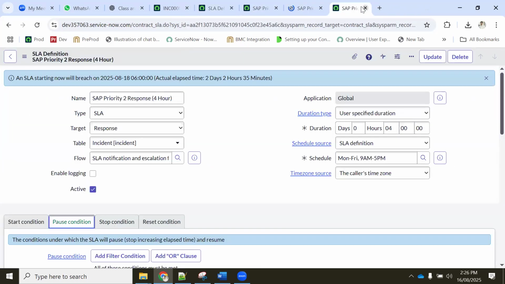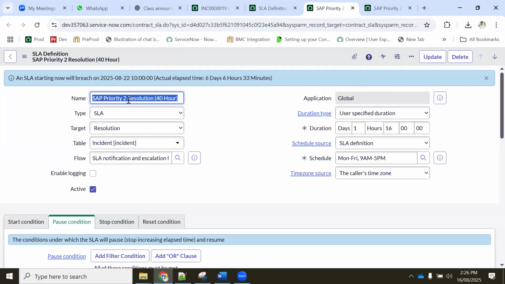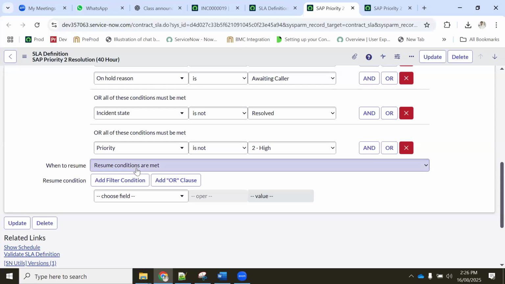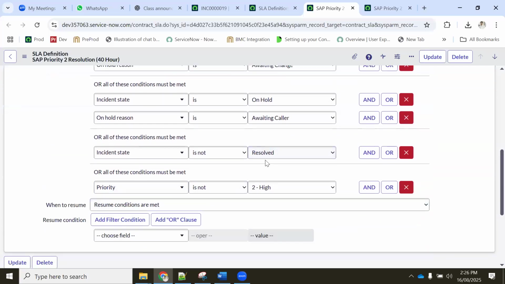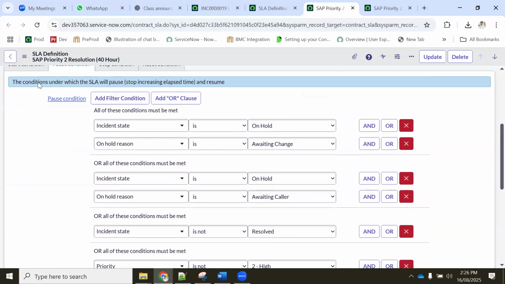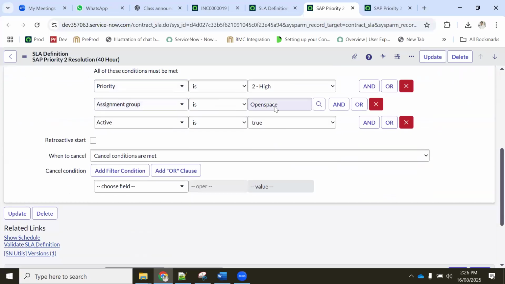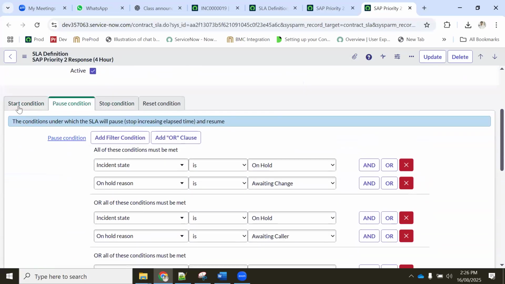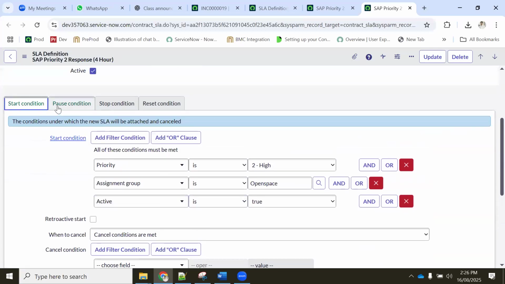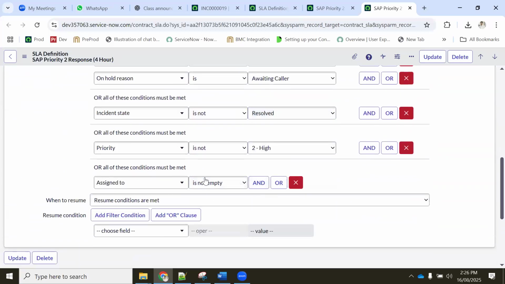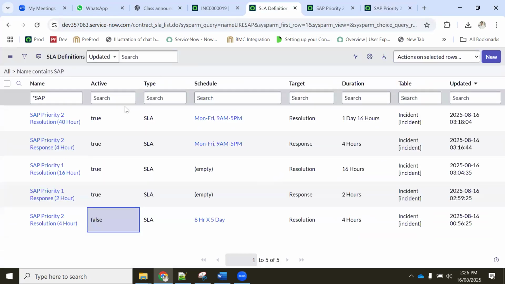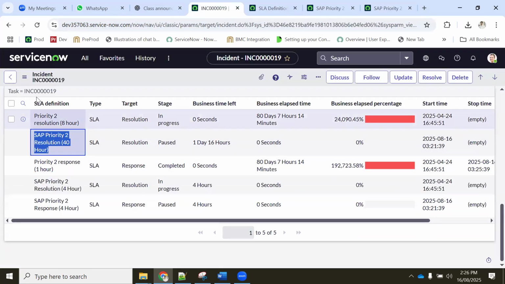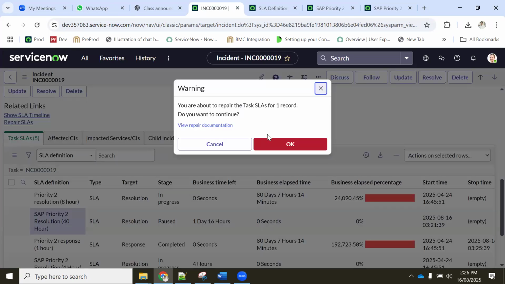We got it. What is wrong? Okay, so these are the two conditions. One is resolution 40 hours. In this, we configure resolve not equal to. Okay, all these conditions are fine. This is fine, this one is fine, and this one is also fine. Is not empty, right? So now let's go to our ticket and repair the SLA.